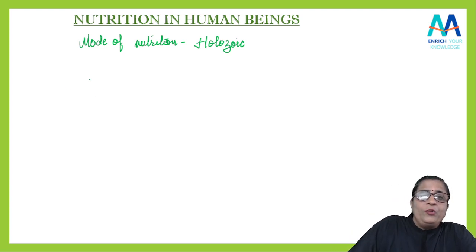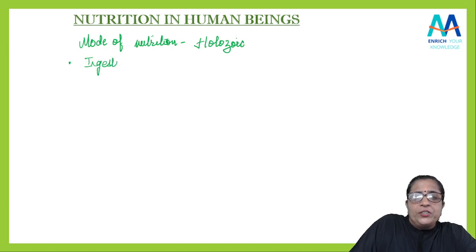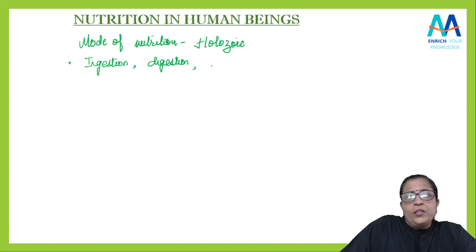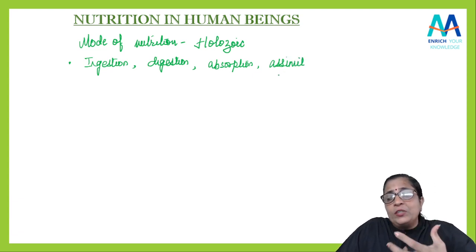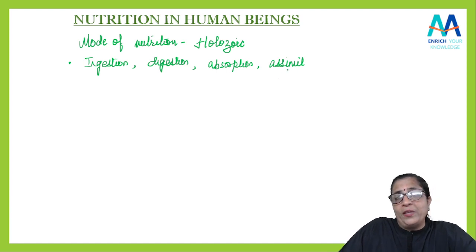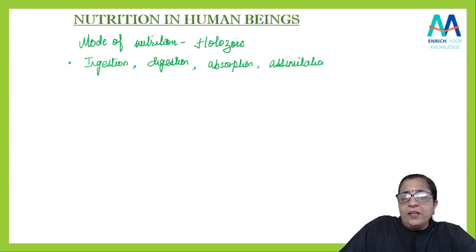So the holozoic mode of nutrition consists of different steps. कौन से steps हमने देखे? हमने ये भी पढ़ लिया था. We have seen that there will be ingestion. Yes, then after ingestion there would be digestion. After digestion, the food is absorbed, so that is absorption. Yes, then क्या हो जाएगा? एब्जॉर्प्शन हो गया, उसके बाद एसिमिलेशन, यानी वो फूड को कहाँ पहुंचाया जाएगा? डिफरेंट सेल्स में, so that you can get energy from there. Yes, so assimilation, and the last, I can say, it will be egestion.